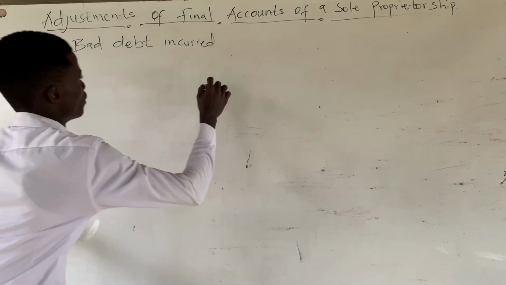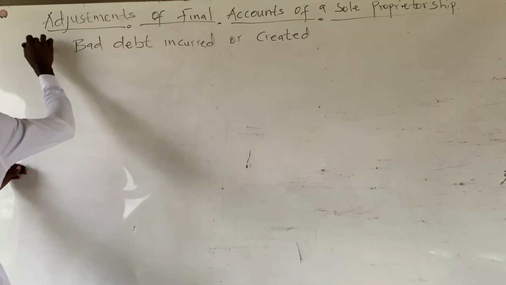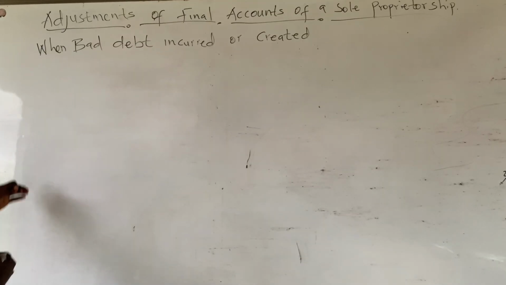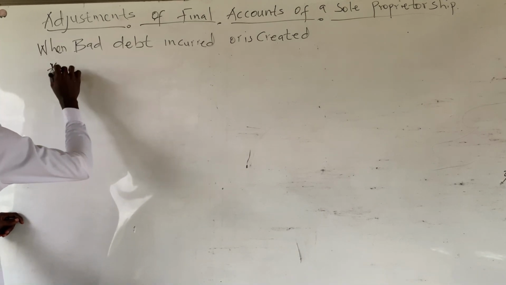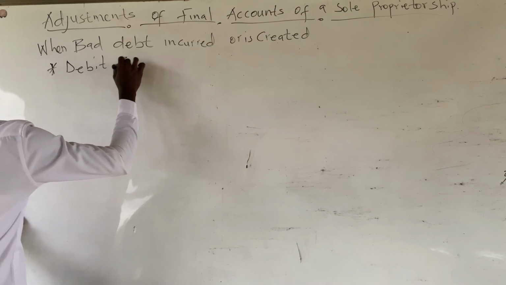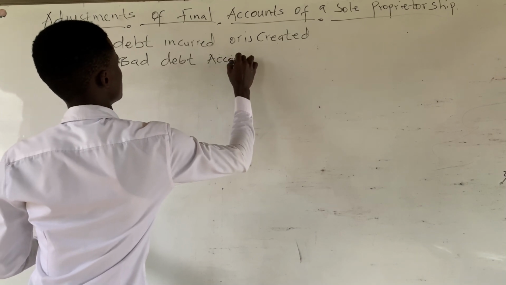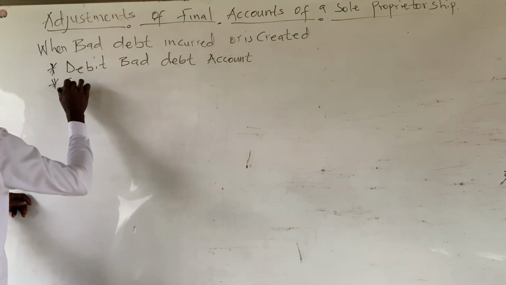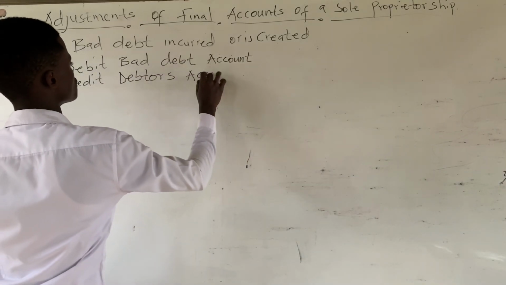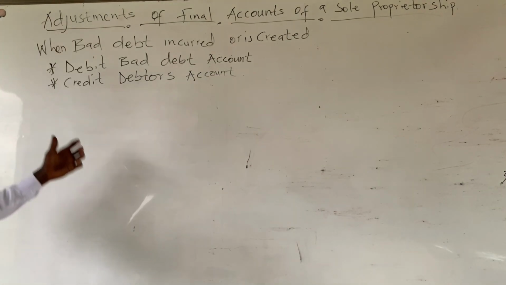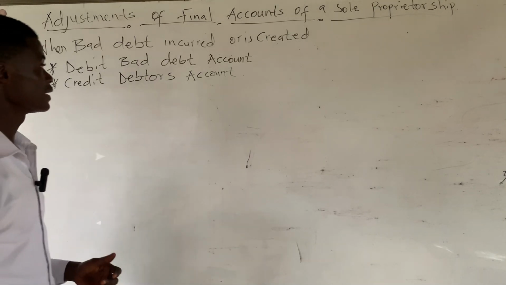When bad debt is incurred or created, then you need to debit the bad debt account and then you credit your trade debtors account. So whenever bad debt is incurred or is created, it means you need to debit the bad debt account and then you credit the debtors account.